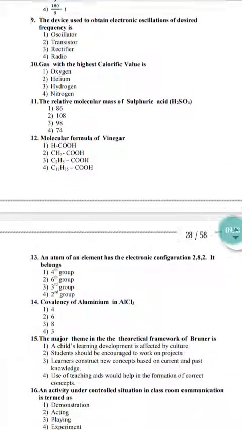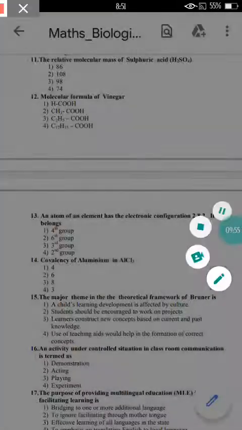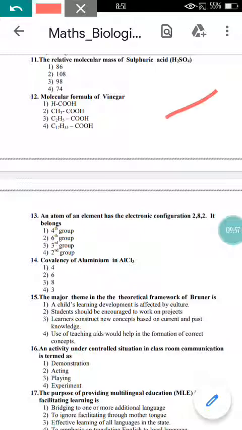Now come to question number 12 here. The molecular formula of vinegar. The molecular formula for vinegar is CH3COOH. That is, it is nothing but acetic acid. So option 2 here is correct. Now come to question number 13 here.